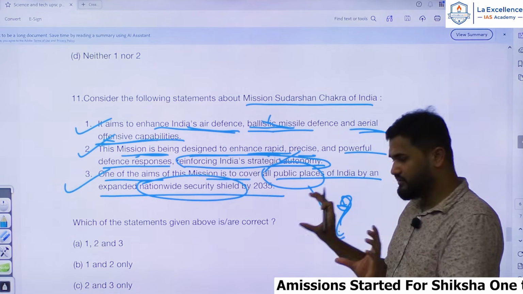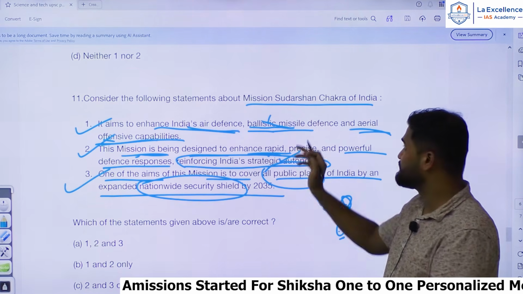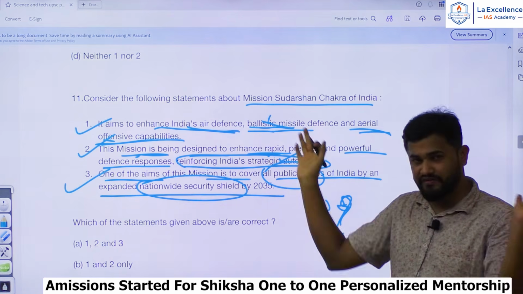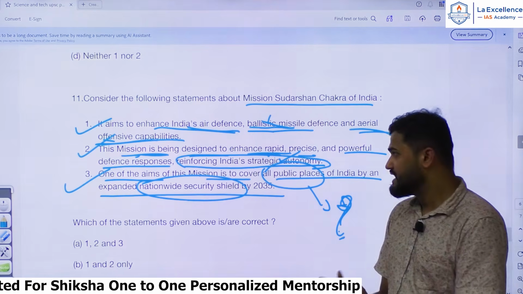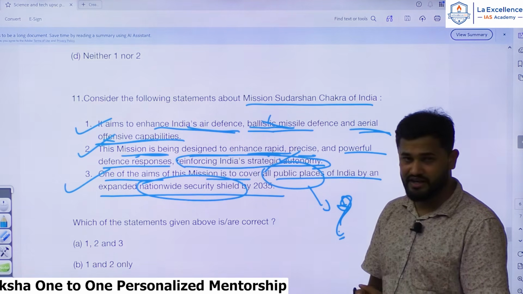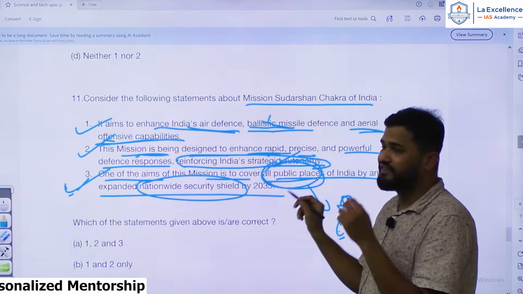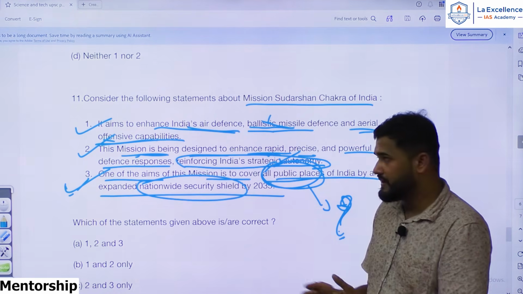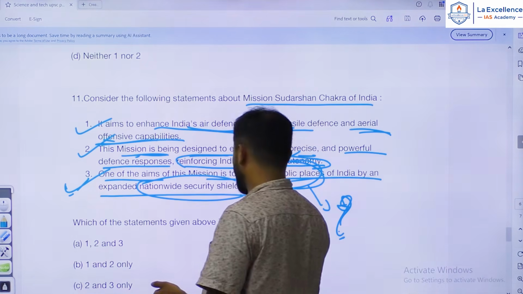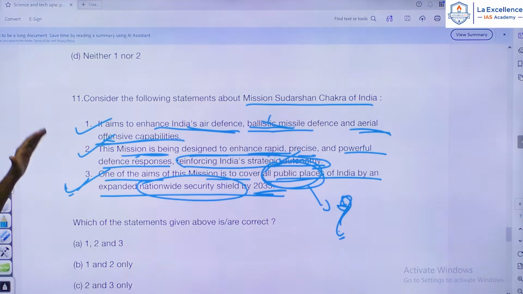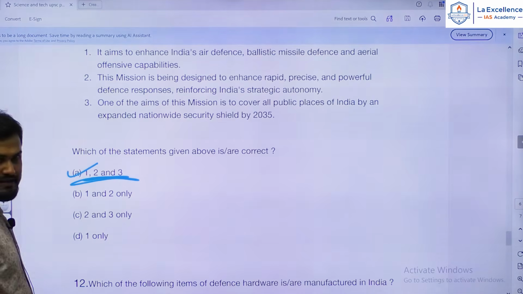Even though it looks extreme, this is what actually has been branded as part of Mission Sudarshana Chakra. Most of the important places and strategic places, even the public places, civilian places, are safeguarded under the Sudarshana Chakra mission. Hence the statement overall, I would say it would be right, even though some part of it is a little bit questionable, because that is what has been branded as part of this mission. And the year 2035 is correct. Hence all the statements are correct here. So the answer must be A, 1, 2 and 3.